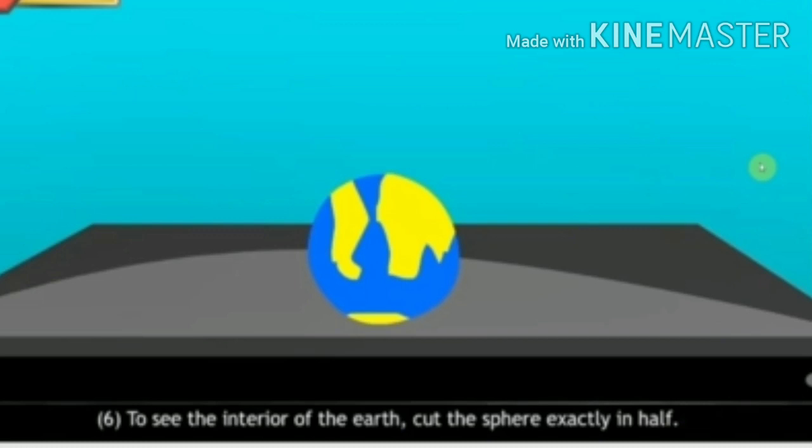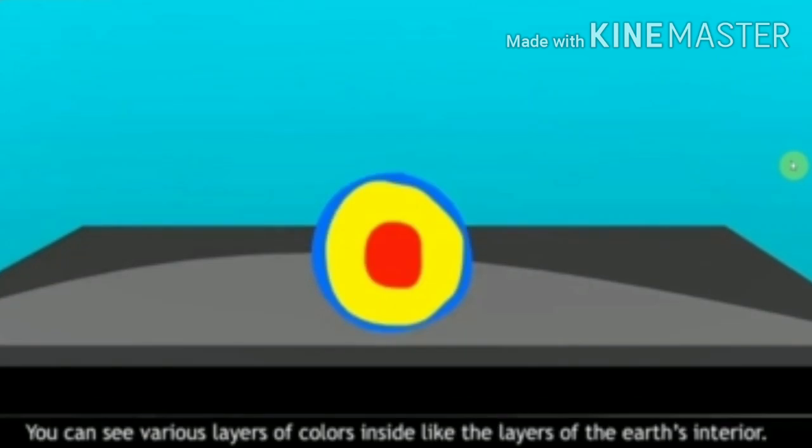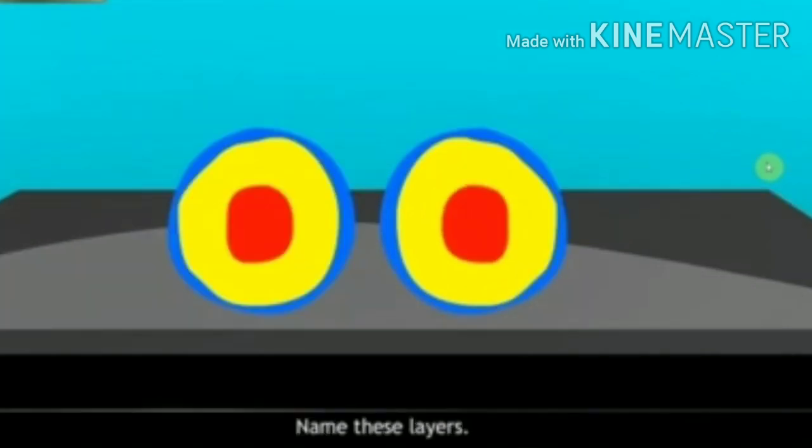To see the interior of the Earth, cut the sphere exactly in half. You can see various layers of colors inside, like the layers of Earth's interior. Name these layers.